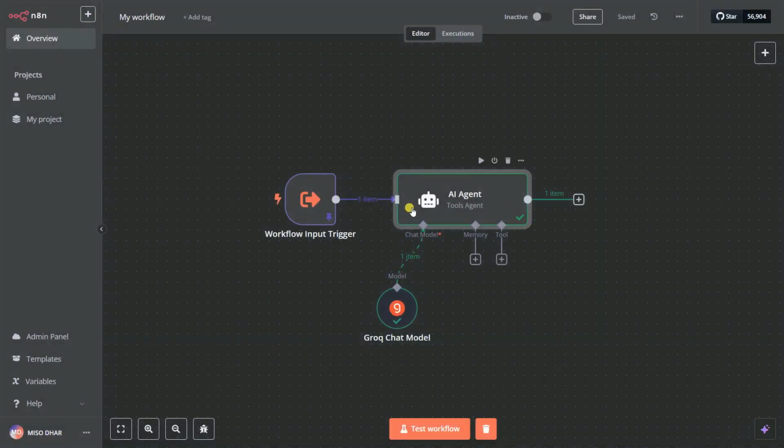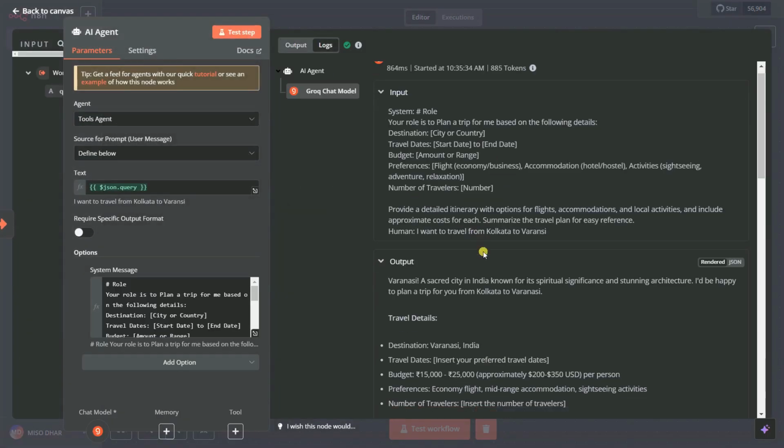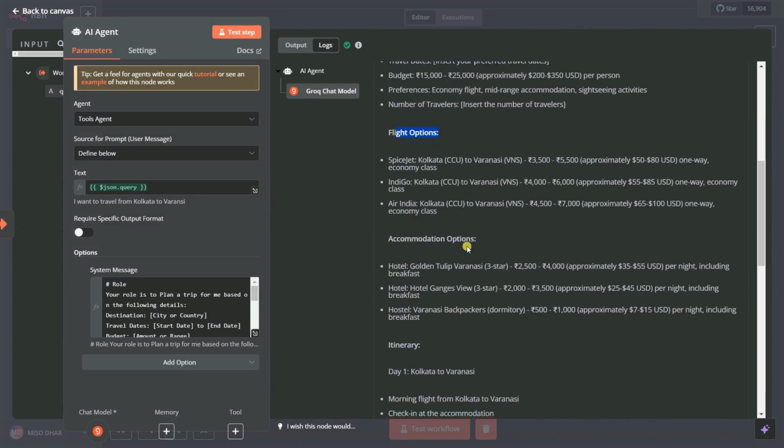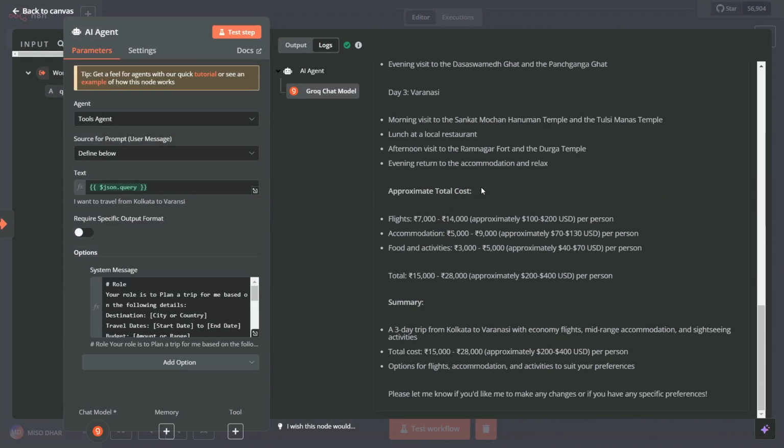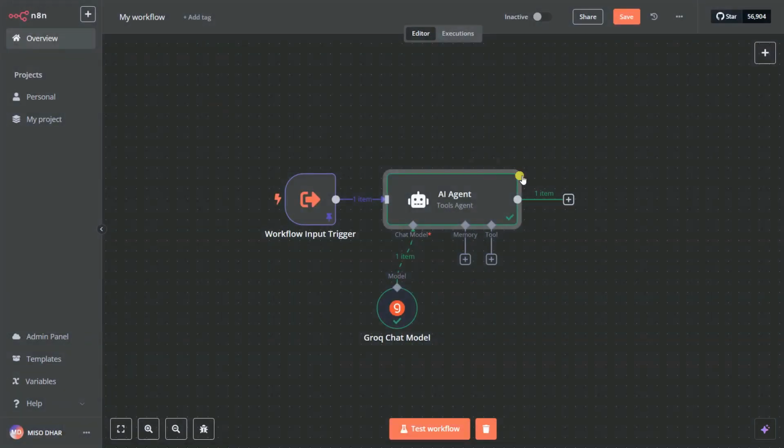Now you can simply call this out, or you can make your AI agent based on the flight options, based on the accommodation options, based on the itinerary, or based on the approximate total cost. You can create a separate agent for that. Let's say this agent is working for the ticket. This agent is working for the hotel. This agent is working for the destinations, or this one for the places. Okay, you can add it here. Let's just save it here. No problem, we're going to add it later on.